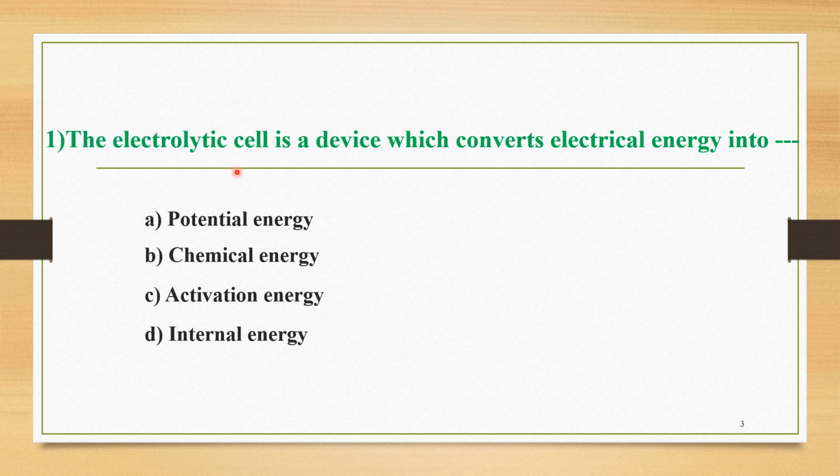Now this electrolytic cell involves the conversion of electrical energy into, and the correct option among these four is option B. That is, it converts electrical energy into chemical energy. So that device is called the electrolytic cell.